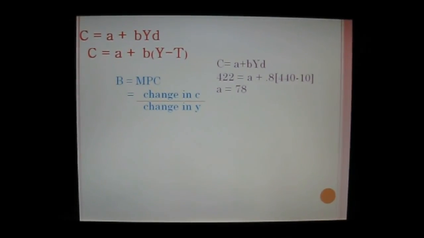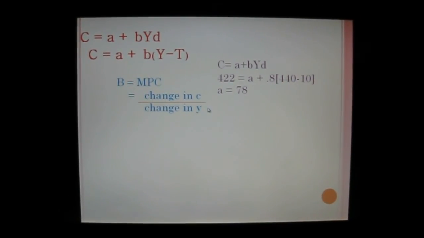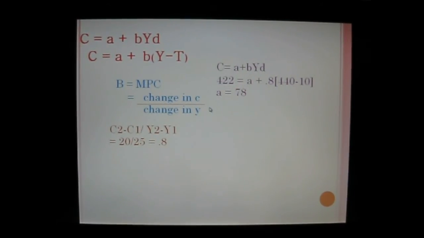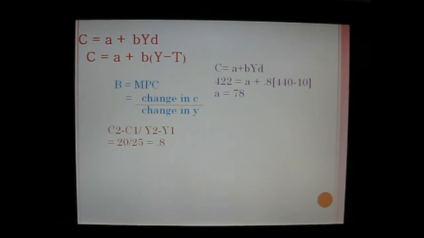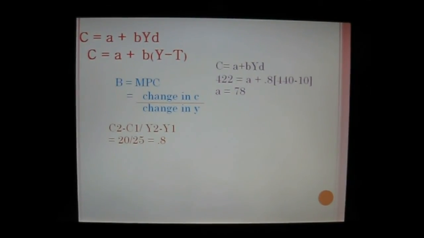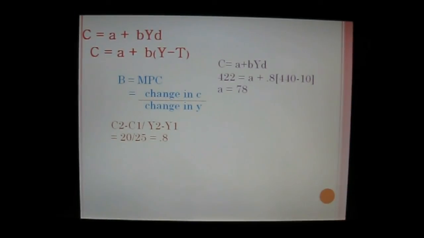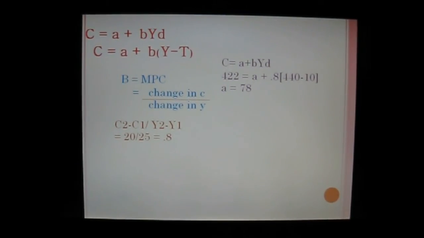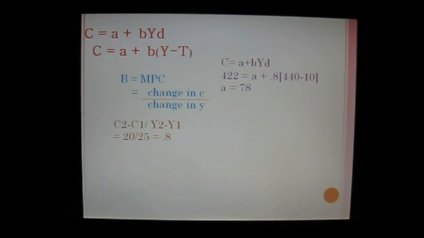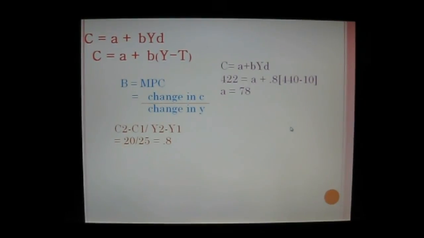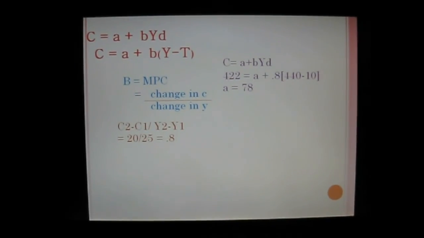MPC is the change in C divided by the change in Y. Change in C is C2 minus C1, divided by Y2 minus Y1. C2 minus C1, we will get 20, and Y2 minus Y1 we will get 25. Then put 20 divided by 25 and we will get 0.8. So we know that B is 0.8.